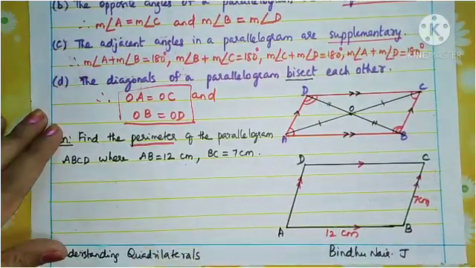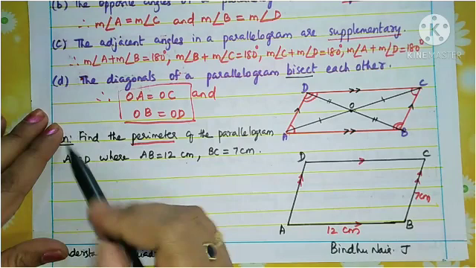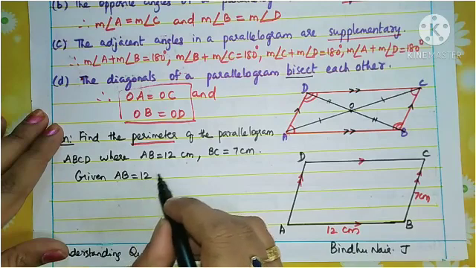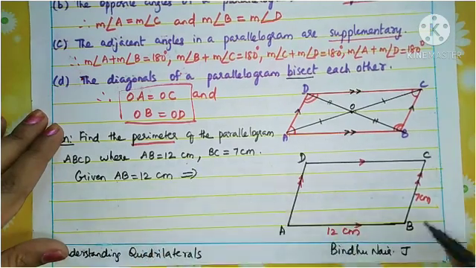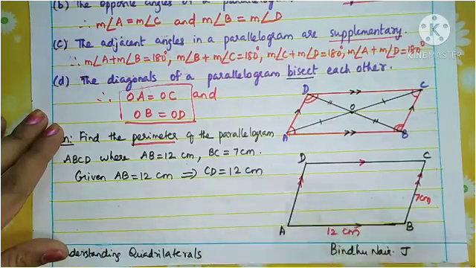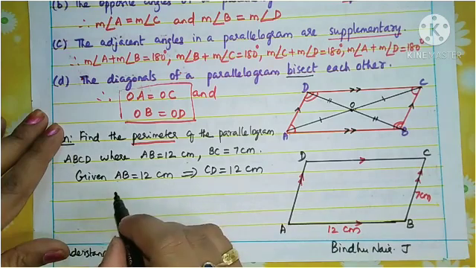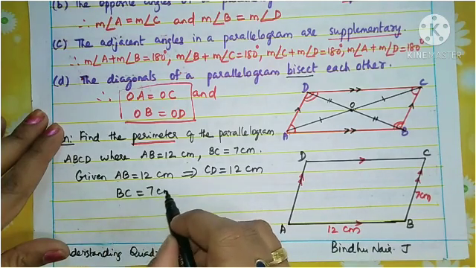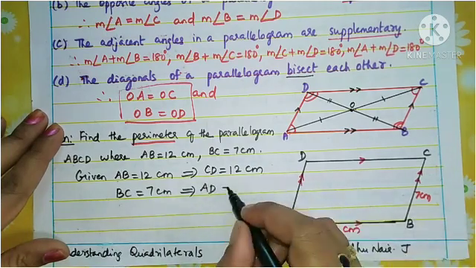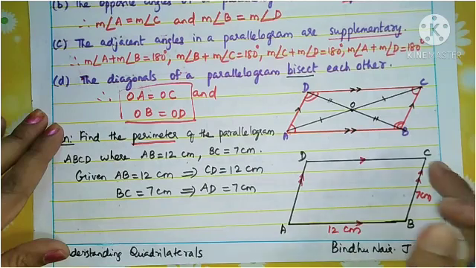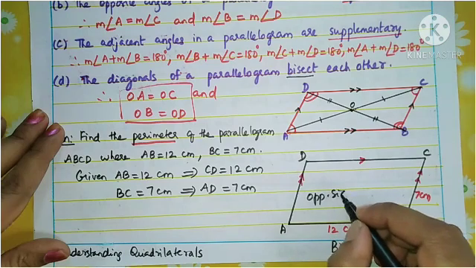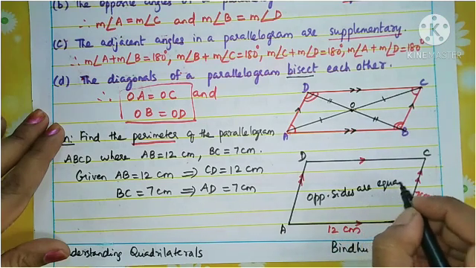So how to start the problem? Given AB equals 12 centimeters. So this implies, yes, AB is equal to CD. So CD is also equal to 12 centimeters. Similarly, given BC equals 7 centimeters. So that implies the opposite side AD is also 7 centimeters. You know why? What is the reason? Because this is a parallelogram. Opposite sides are equal. Understand?